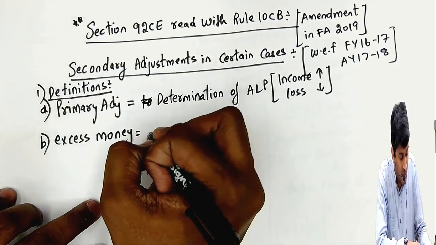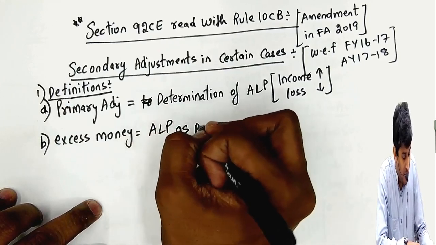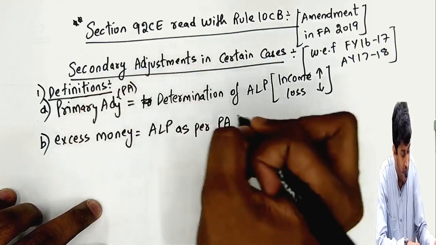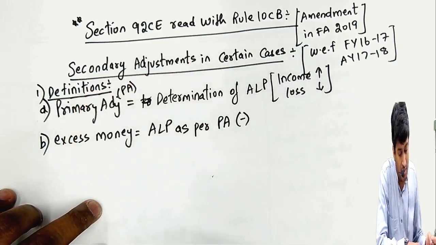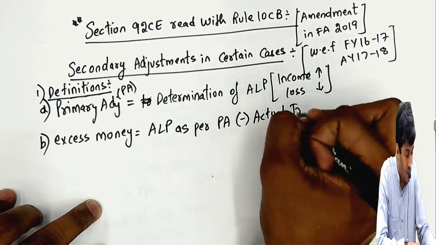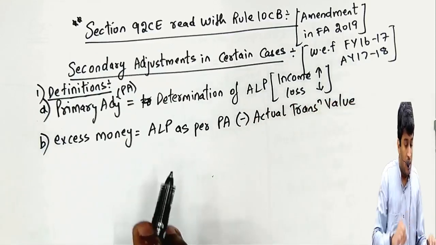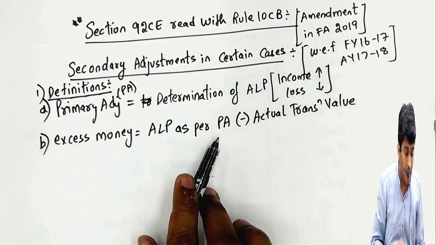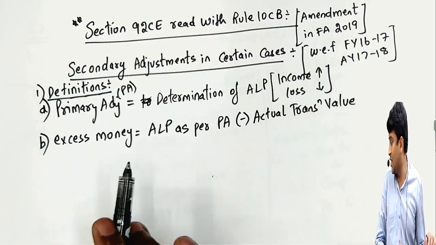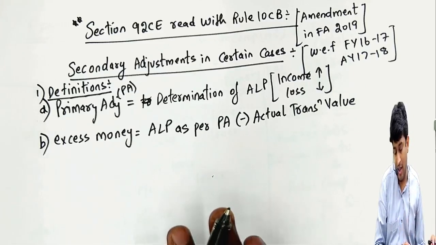That is nothing but arm's length price as per primary adjustment, PA, that is 110 crores, minus actual transaction price or value, that is 100 crores. Arm's length price as per primary adjustment minus actual transaction value, that is called excess money, that is 110 crores minus 100 crores, 10 crores. Am I clear?